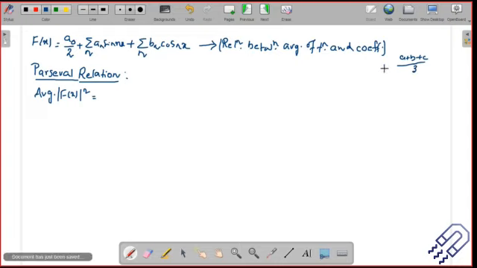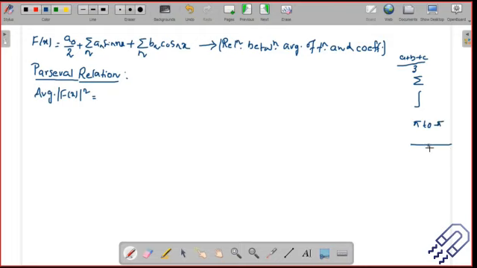We can use the summation sign, but summation means we're talking about something discrete. Here we are talking about a function with so many n values, so it is more or less continuous in nature. If I want to find the average, I have to take a continuous relation over the entire range, which is from minus pi to pi.